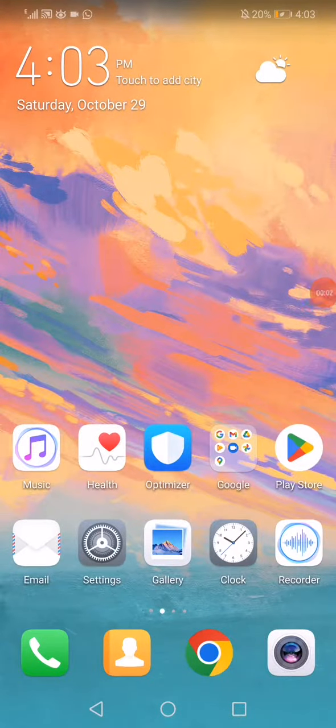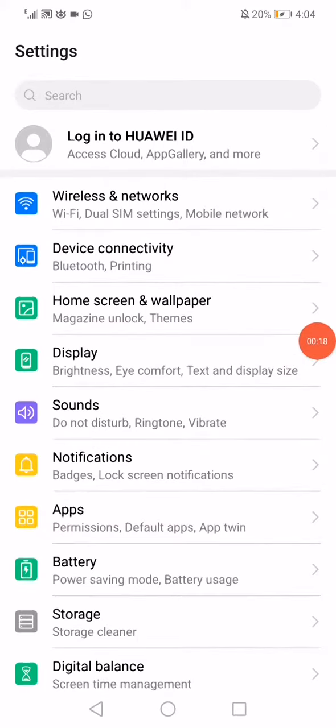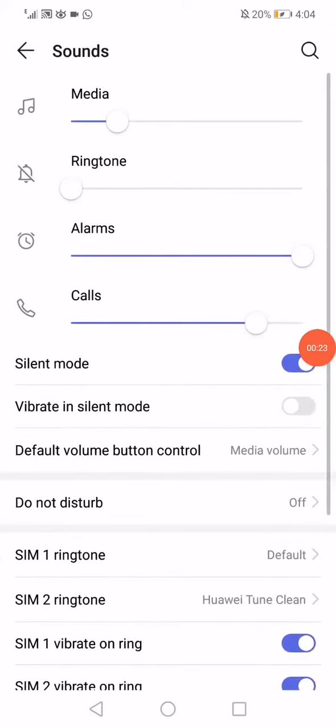Hello guys, in today's video I'm going to show you how to fix sound on any Android phone. All you have to do is so simple. Just go to the settings on your phone. Now, as you can see, this is the settings page. All you have to do is go to Sounds right here and click on it, and make